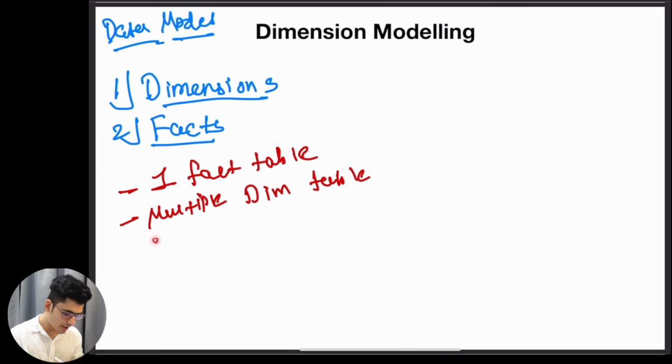And second is the multiple dimension tables. These are the different dimension tables as per the business category. So you will have a product dimension, you will have the date dimension, you will have the order dimension.